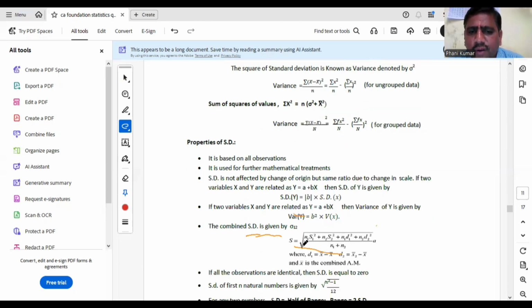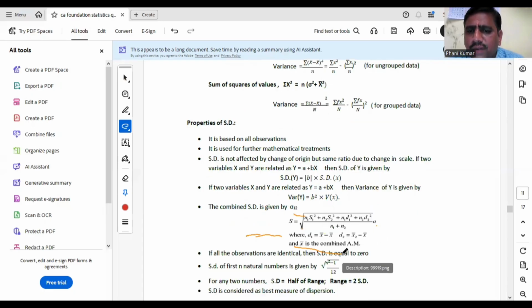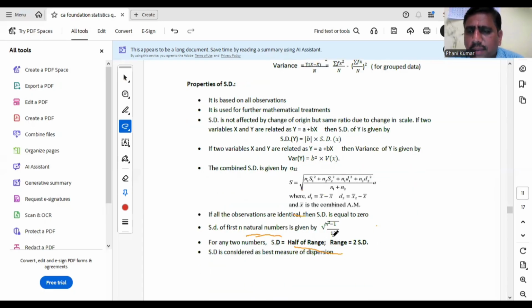Combined SD, the formula: square root of n1 s1 square plus n2 s2 square plus n1 d1 square plus n2 d2 square by n1 plus n2. Further mathematical properties are possible for SD. If all observations are equal, then variance and SD, all the absolute measures of dispersion rather than relative measures of dispersion, if all values are constant, all will become zero. If a company's profits remain constant for the last 10 years, SD and variance will be zero, CV will be zero, like that.